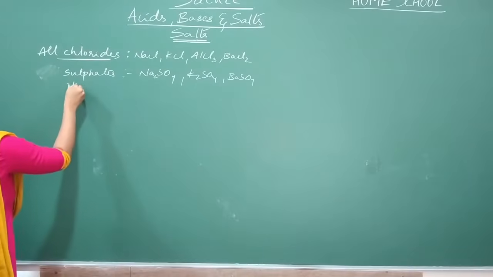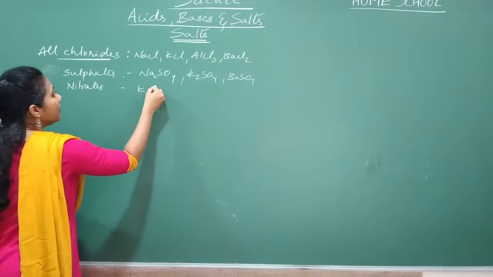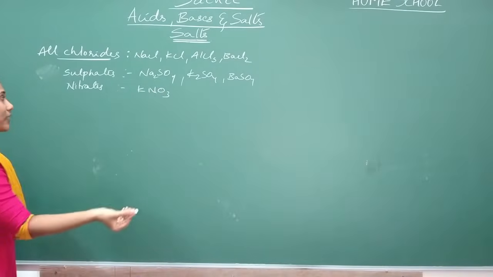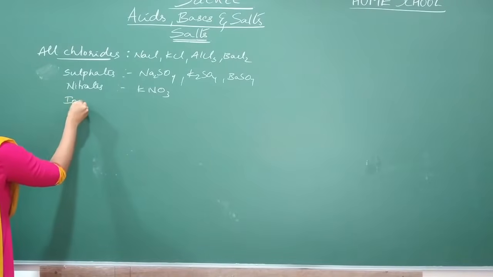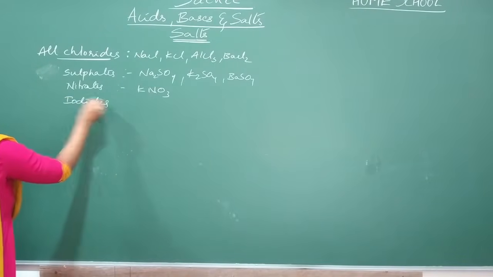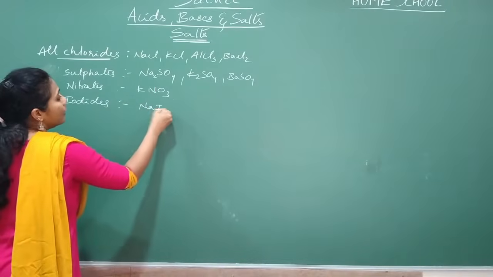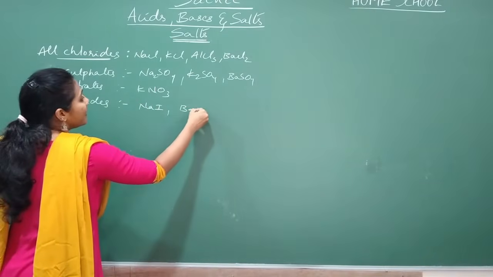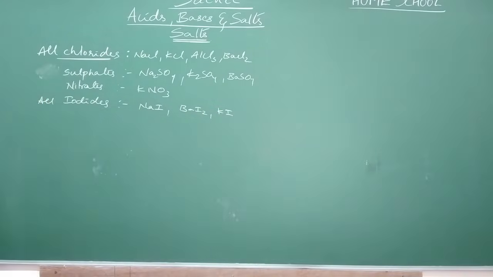Then nitrates like KNO3, NaNO3, many will come. And all iodides, like NaI, BaI2, KI, these are called iodides. Like that.